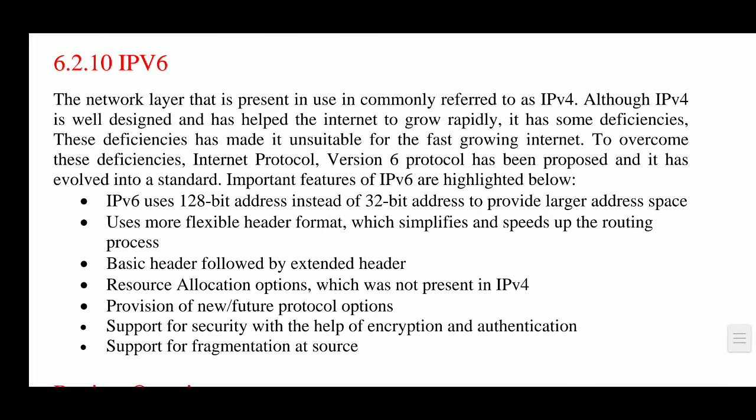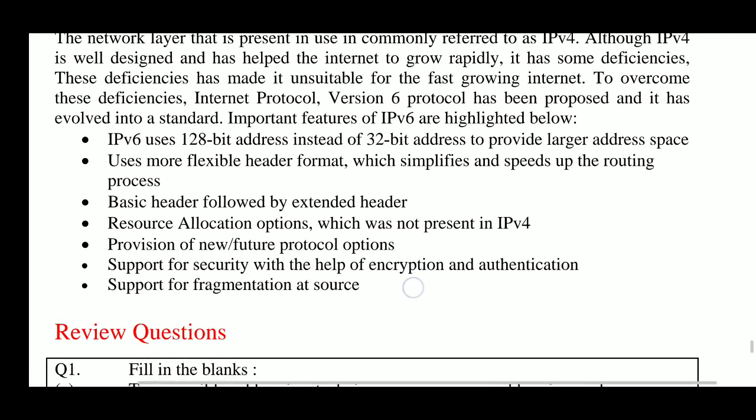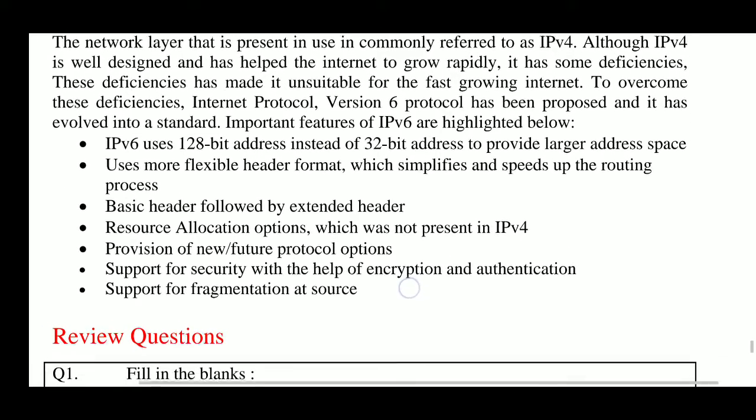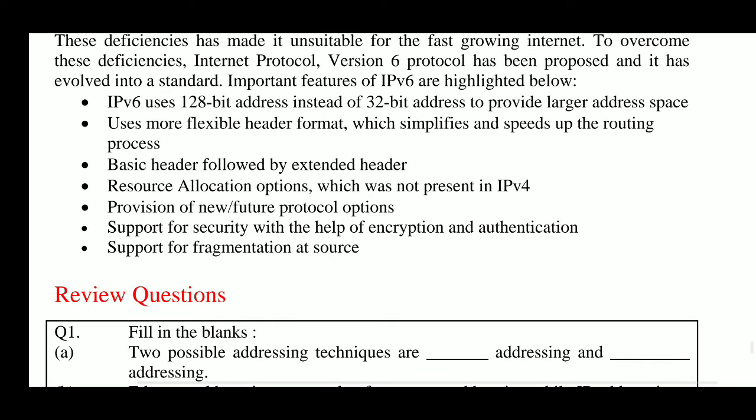And next one, the IPv6 protocol. The network layer that is presently in use is commonly referred to as IPv4. IPv4 is well designed and has helped the internet to grow rapidly. It has some deficiencies, and these deficiencies have made it unsuitable for the fast growing internet. To overcome these deficiencies, IP version 6, the IPv6 protocol, has been proposed, and it has evolved into a standard.